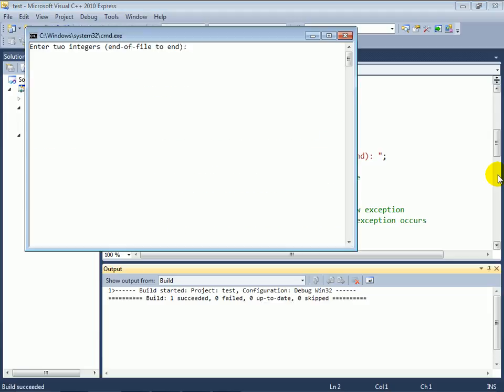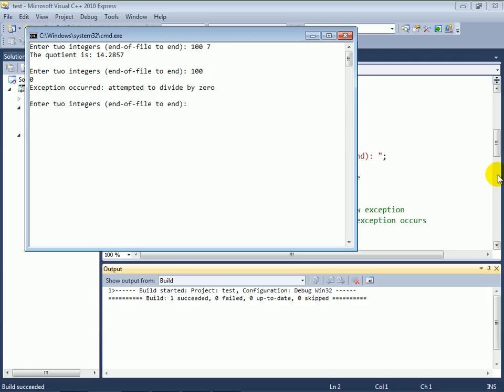So basically, we have a program that's going to calculate the first number you enter divided by the second number you enter. For example, if I type 10 7, I can see that the quotient is 1.42857. Now, if I type 100 and 0, you can hit enter or just space in between, you see that an exception occurred and that I attempted to divide by 0, but my program is still functioning and now just waiting for me to enter the next set of input.